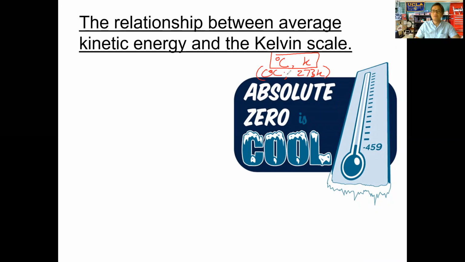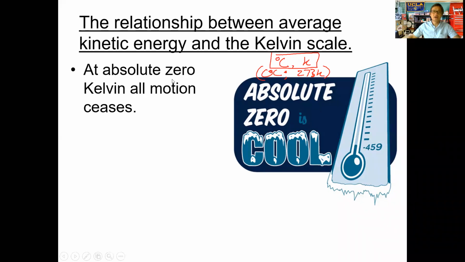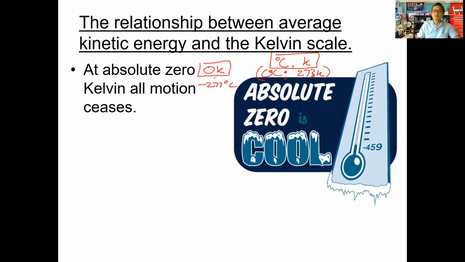Therefore, there is a fairly direct relationship between these two scales, but the relationship between kinetic energy and temperature is a direct one when it comes to the Kelvin scale, not so much with the degrees Celsius scale. Why is that? Because of one very simple fact: absolute zero represents a temperature of 0 Kelvin, not 0 degrees Celsius. If we wanted to measure that in degrees Celsius, it would be negative 273 Celsius. That's why we've chosen the Kelvin scale to make this connection.